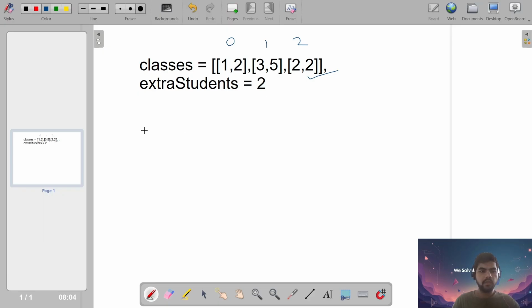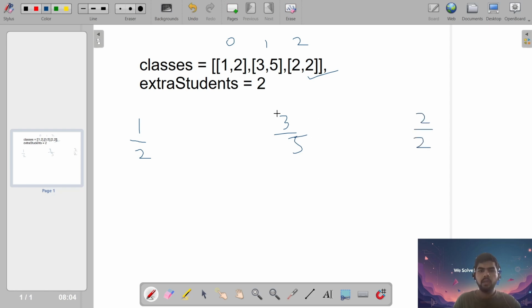So let's write something and try to find it. Here I'm not showing you how to solve the problem, I'm showing you how to think and solve, like how you can get that solution. So let's write 1 by 2 first. Here we'll write 3 by 5 and here we'll write 2 by 2.